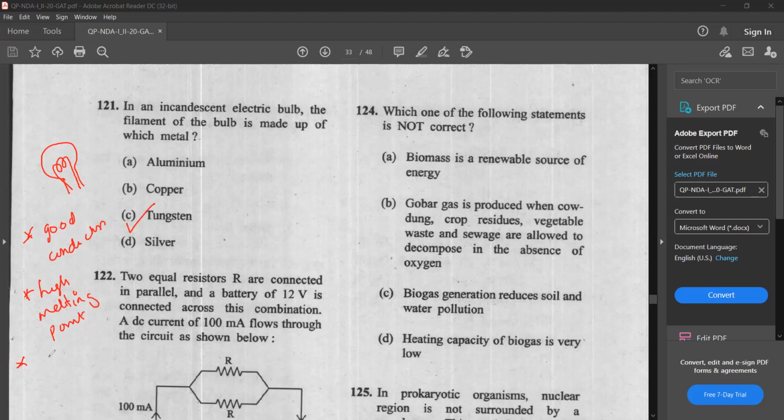Now, tungsten has a large heating effect, and due to this large heating effect, light is produced in the incandescent lamp. The high heating effect helps in emitting light.